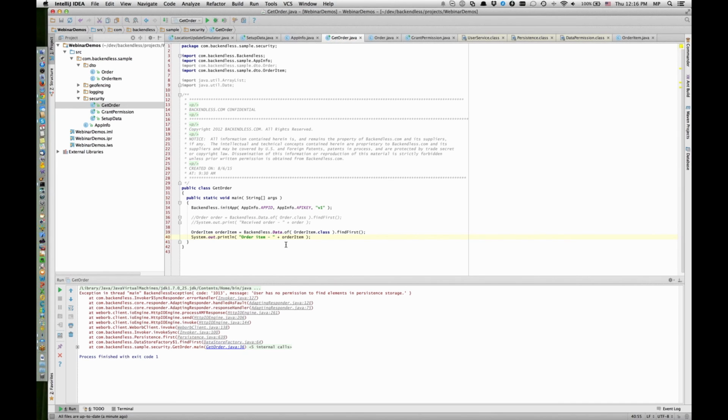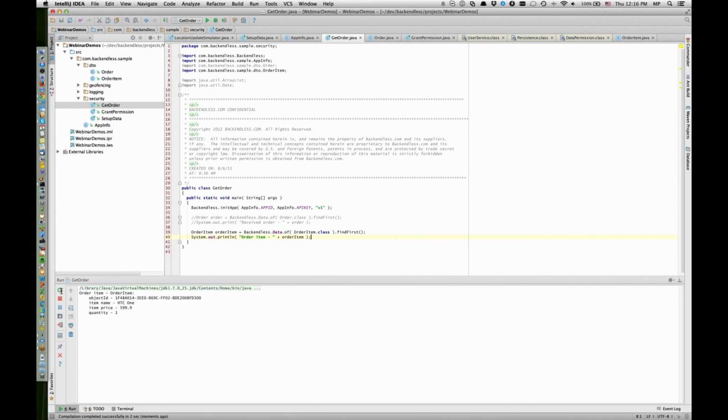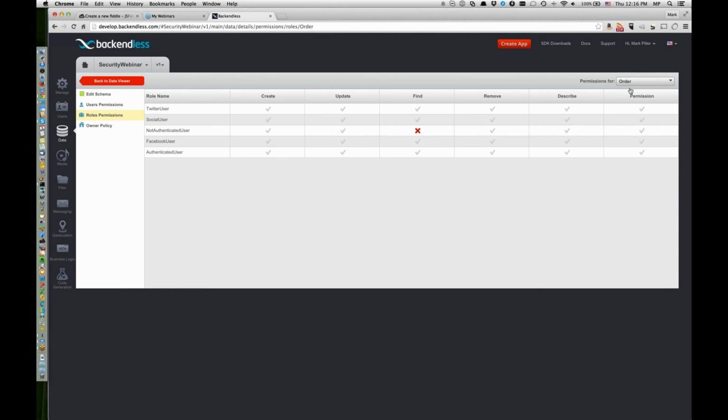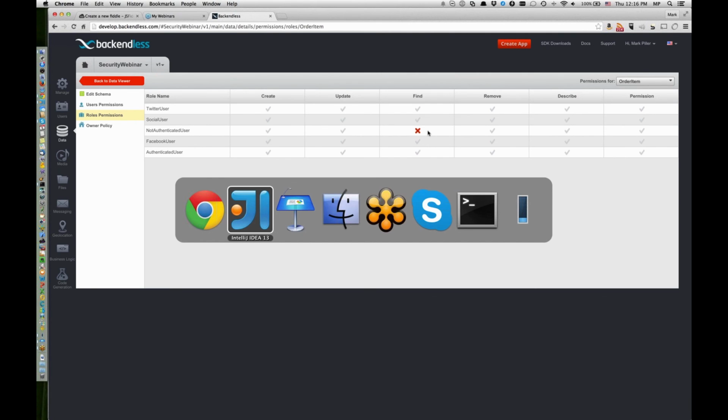Once I run this particular code, we will be able to retrieve order item, because at this point, not authenticated users are allowed to retrieve order item. Changing this can be done either by switching to permissions for order item and restricting find here, or making the same change globally for all tables.